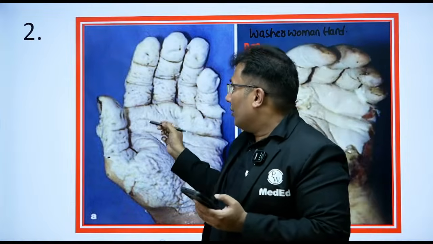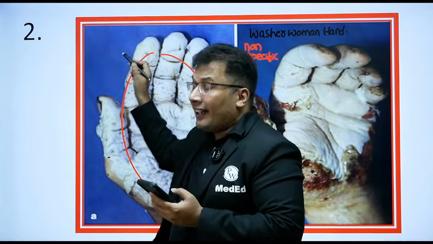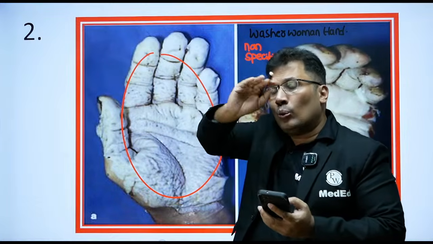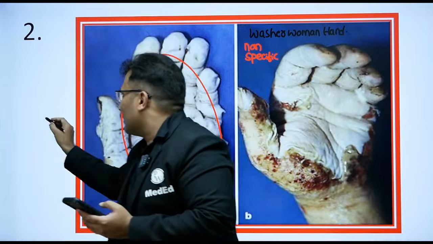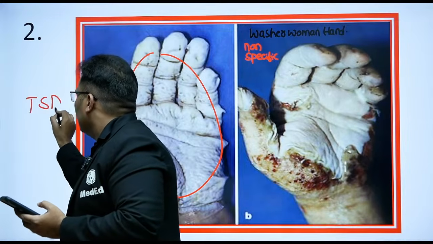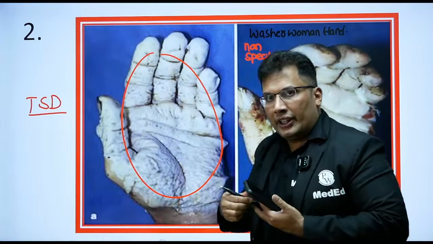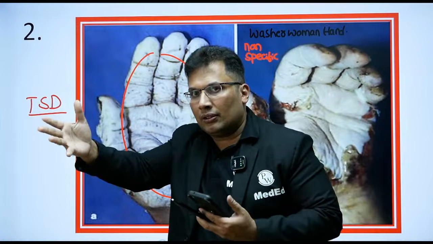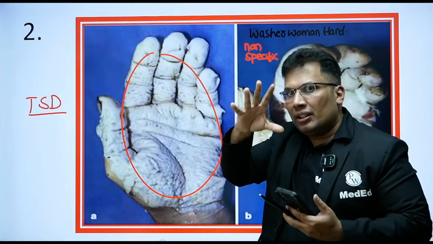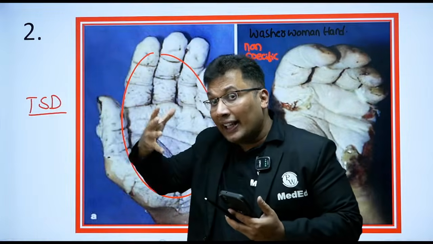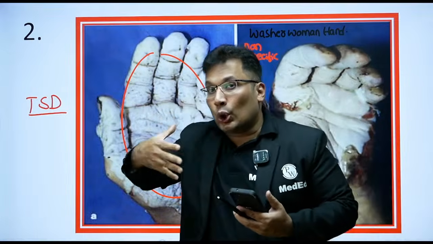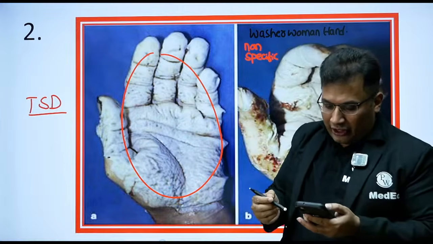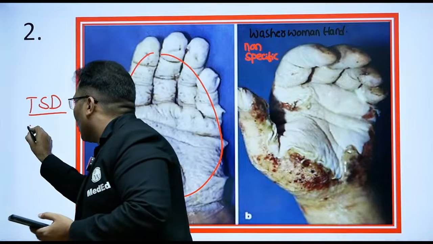Now here the entire hand is involved. When you see the entire hand is involved, my question is, what is the time since death? When fingers are involved, time since death is different. When the entire hand is involved, time since death is different. Again, when there is degloving of the skin, that is different. Yes, 24 hours. Very good, Somirip Sarkar. So 24 hours.